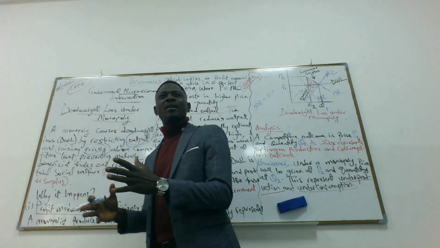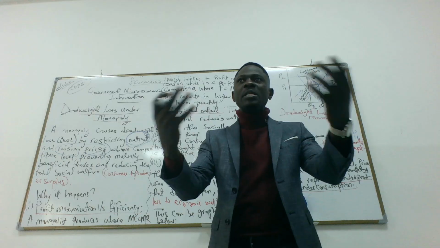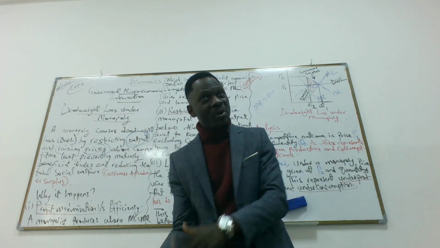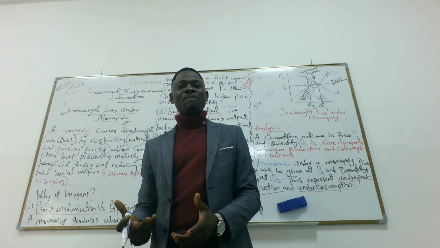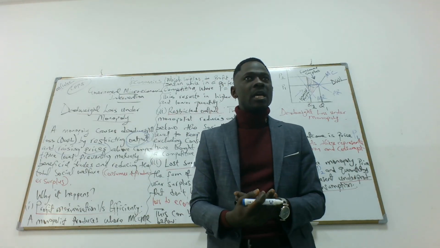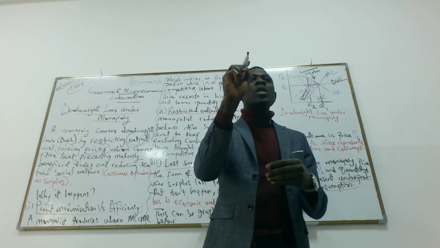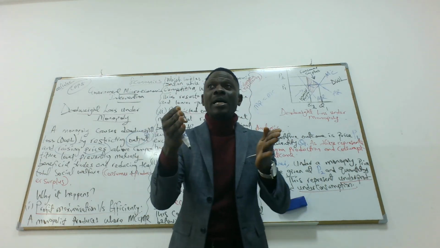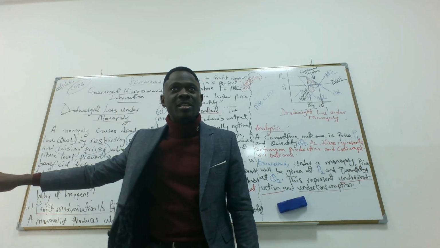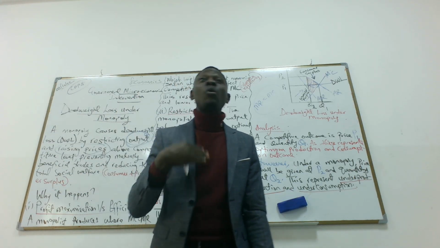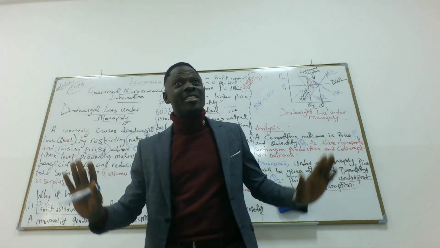But how do you get the number for the competitive price? The competitive price is a price that is not in a monopoly. But how do you get it if you only have a monopolist? That is what I'm saying, that there's a deadweight loss because certain customers have been excluded. A monopolist only wants to sell to those who can afford it.